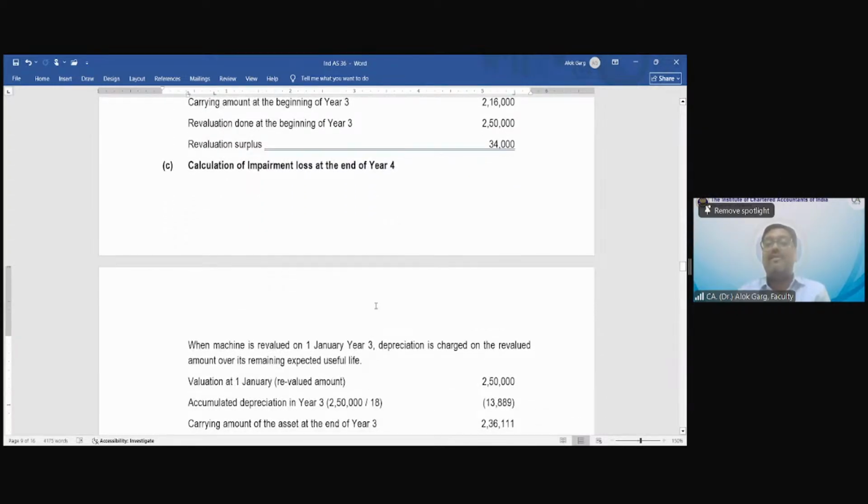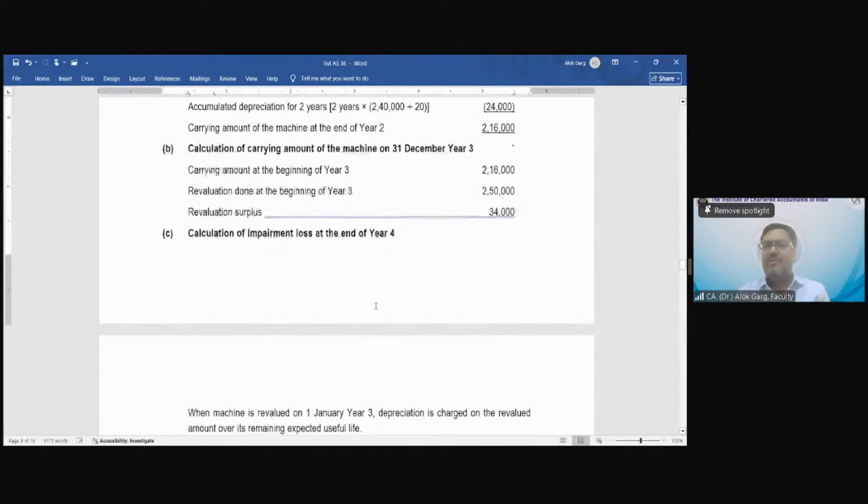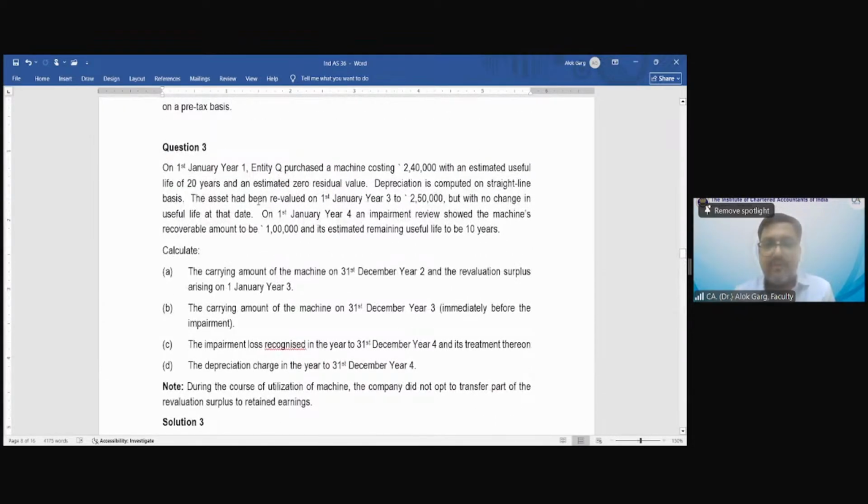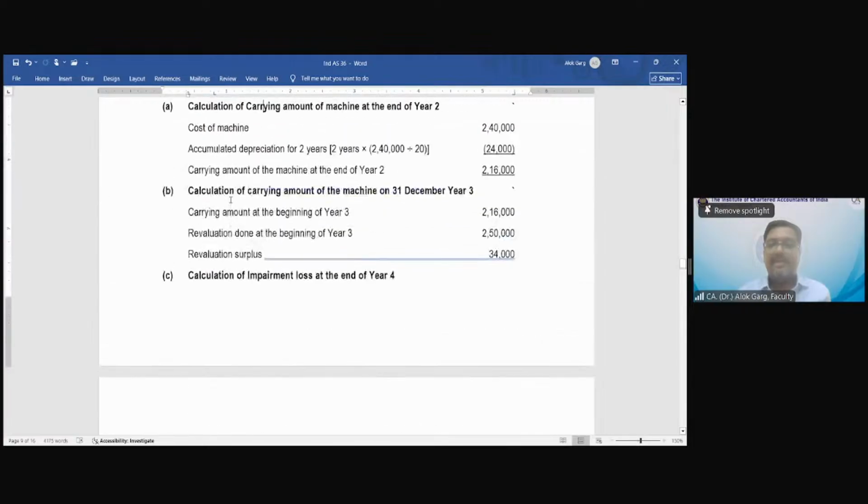Calculation of impairment loss at the end of year 4. So, at the end of year 3, what is my revaluation surplus? 34,000, right? The asset had been revalued on 1st January year 3 to 250, but with no change in useful life at that date. So basically 34,000 is the revaluation surplus.